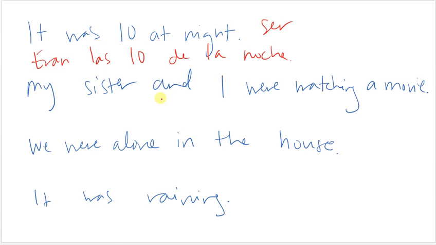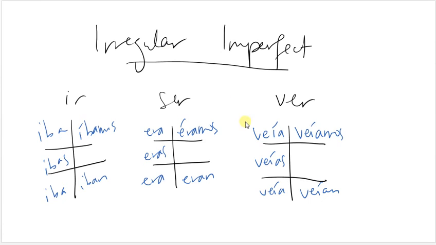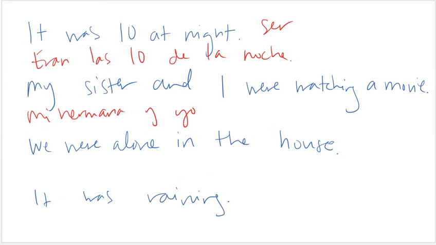My sister and I were watching a movie. Mi hermana y yo. And then this "were watching" is setting up background information. That's the imperfect. So remember to watch is ver. Ver is irregular. So mi hermana y yo veíamos una película.